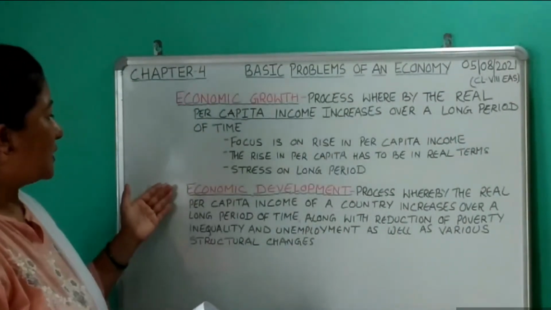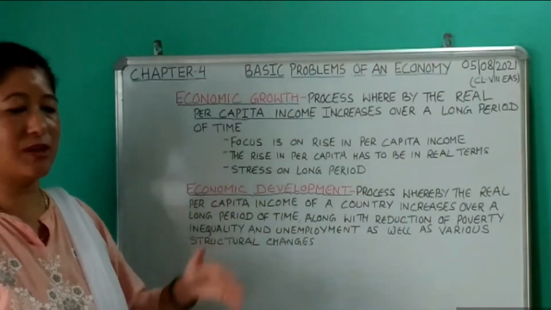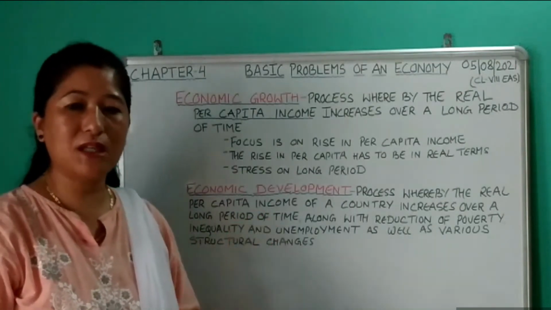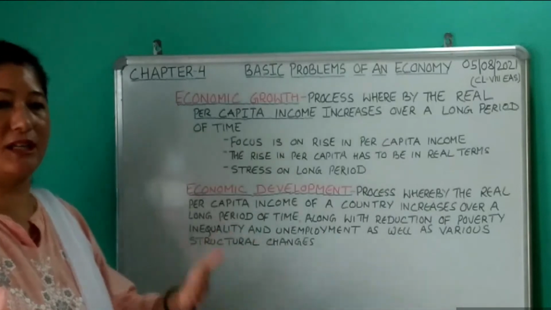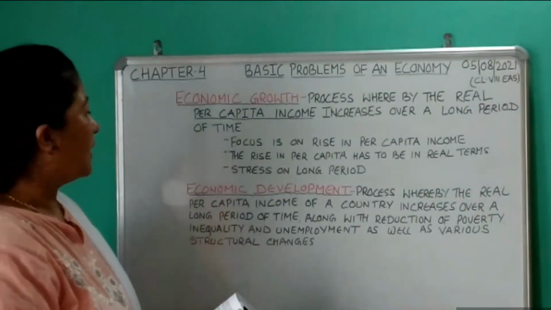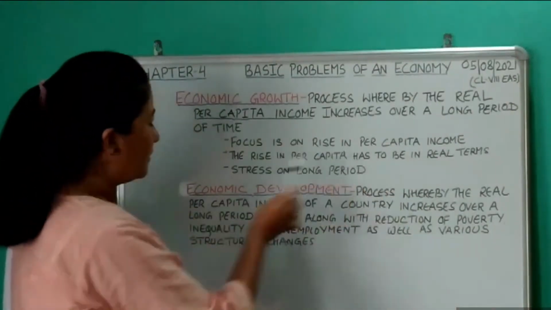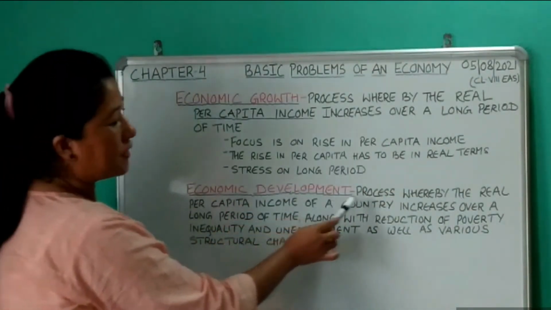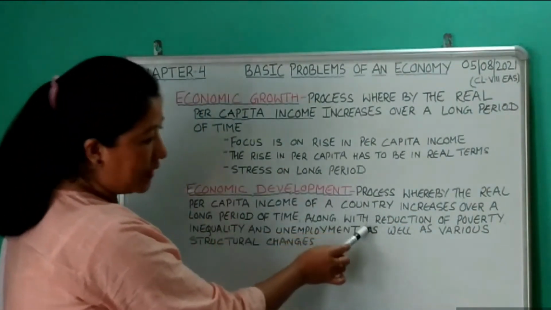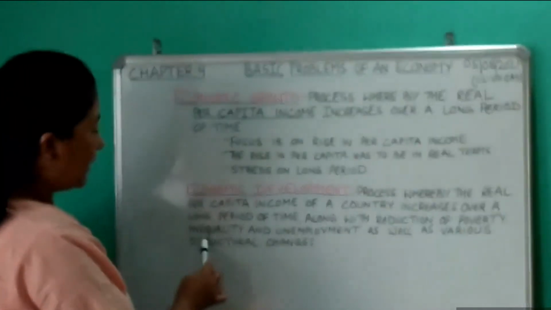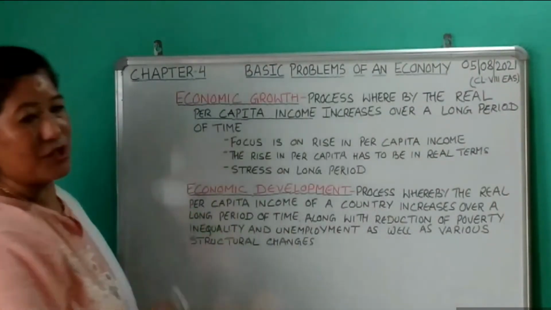Now the next term is economic development. Now what do you mean by economic development? There are different meanings given by different economists, and they have defined it in different concepts. So economic development means a process whereby the real per capita income of a country increases over a long period of time, along with reduction of poverty, inequality and unemployment, as well as various structural changes.